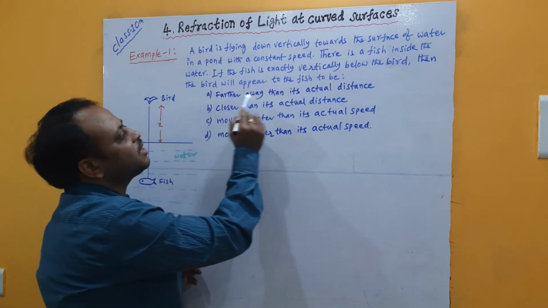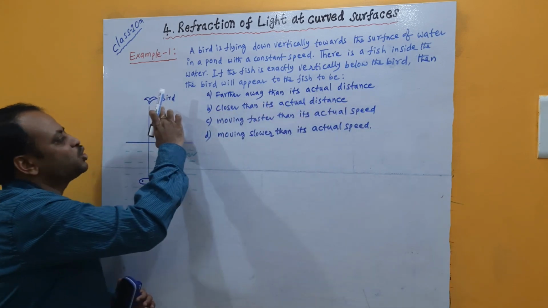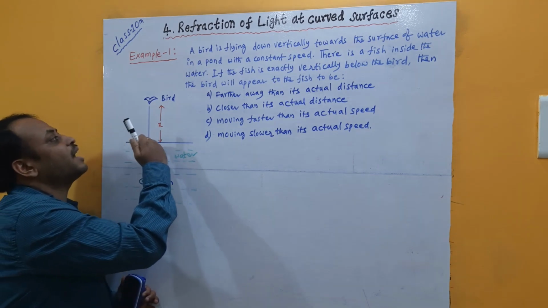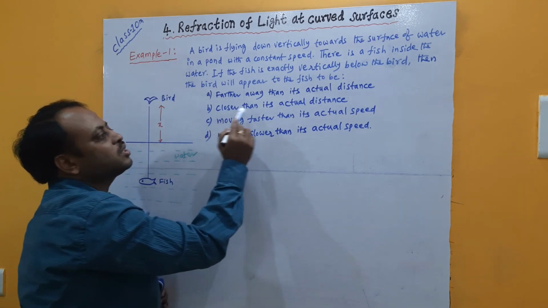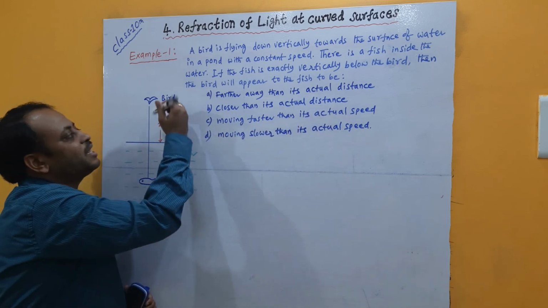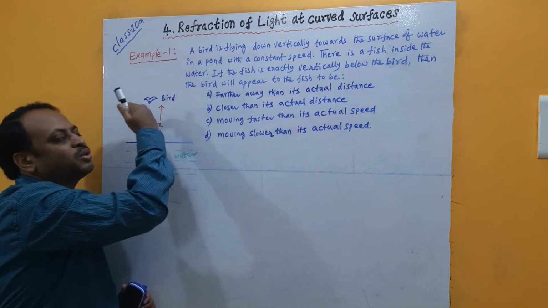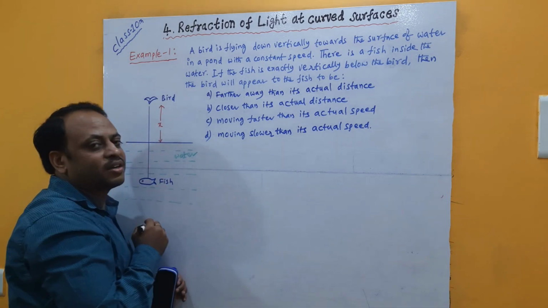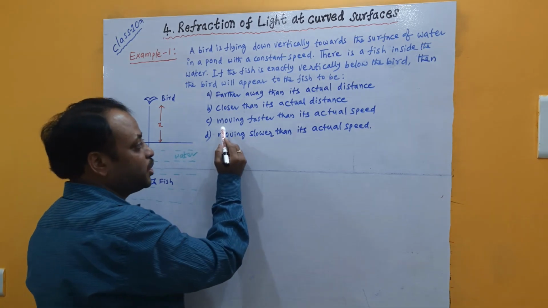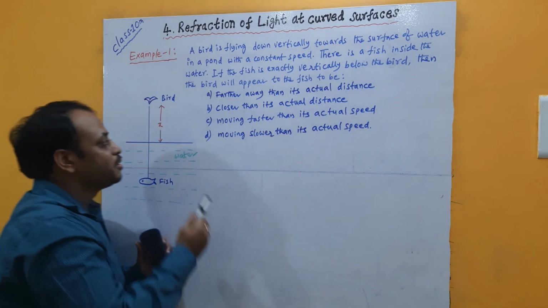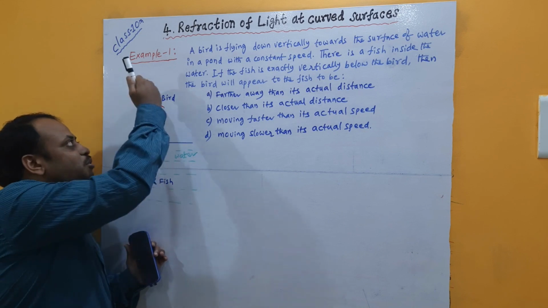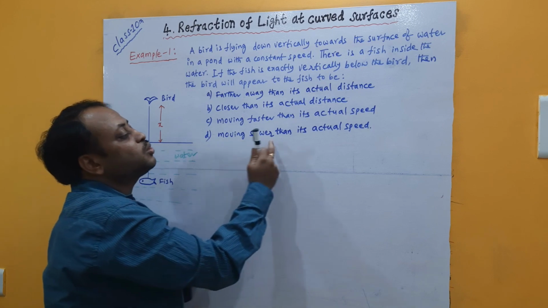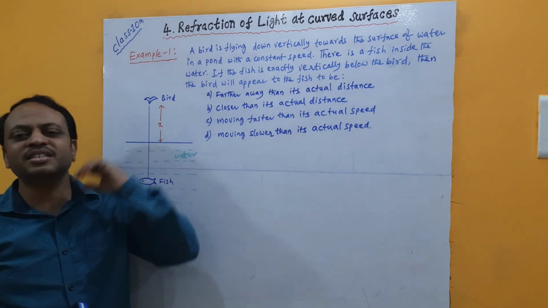Possibilities: farther away than its actual distance. I am assuming that the bird is located at a height x from the surface. Will it appear at a height above x, or closer than its actual distance? Will it appear at a distance less than x, below its original position? Similarly, if it is flying vertically downward with some speed, does it appear faster than its actual speed? Means when the fish is watching, does the bird appear to be traveling faster than its original speed, or moving slower than its actual speed? These are the things asked.